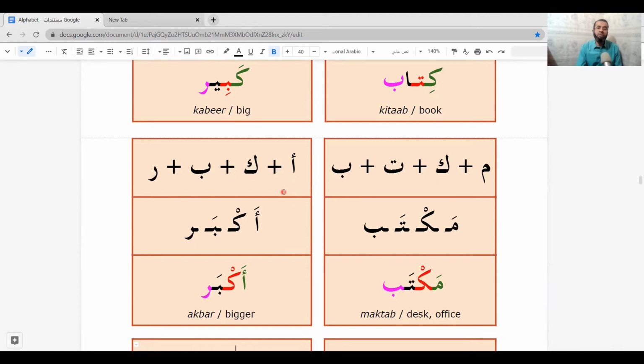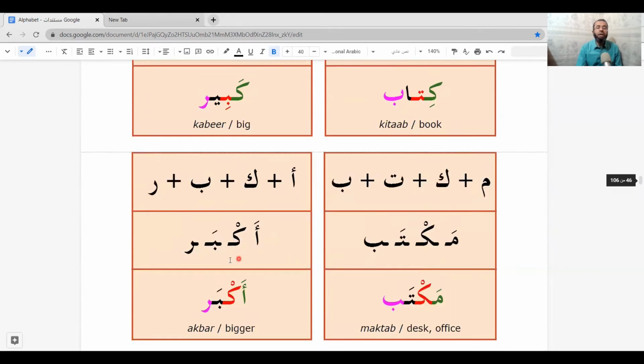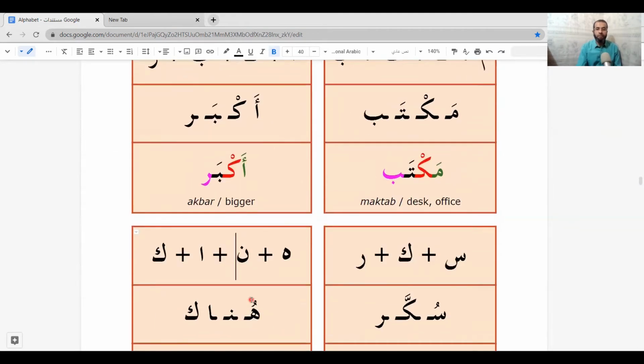The next word, alif, kaf, ba, ra. The alif has fatha and the kaf has sukun, so we say ak. Then the ba has fatha, ba, then ra. Akbar, akbar, bigger or greater. So here, kabir, big, akbar, bigger.